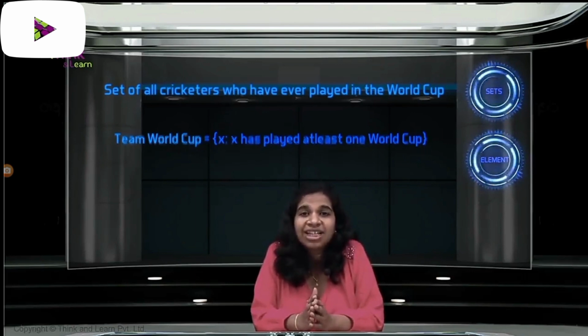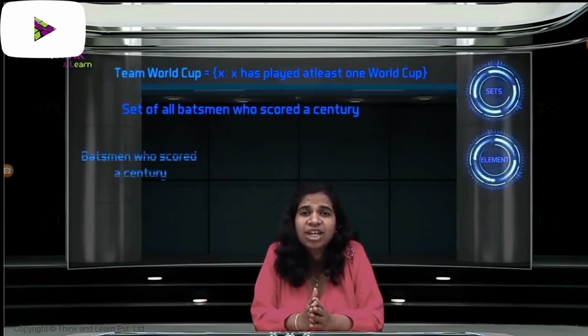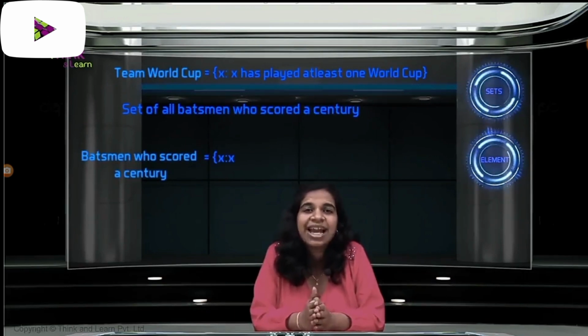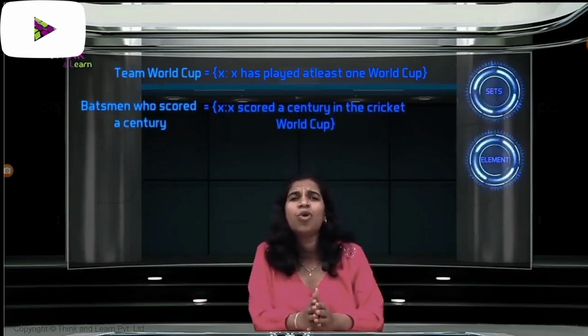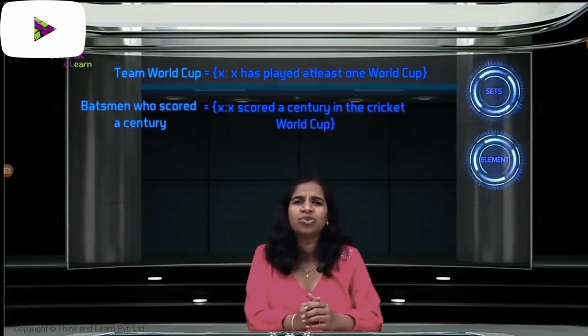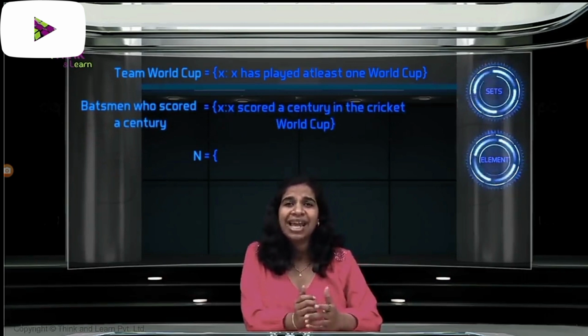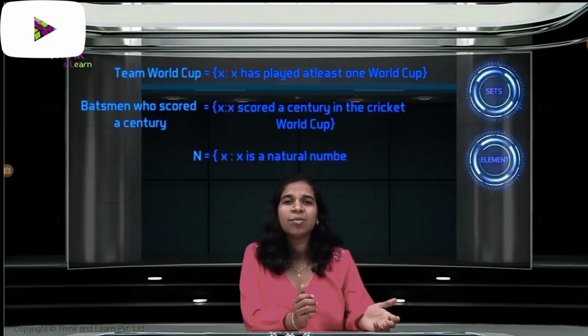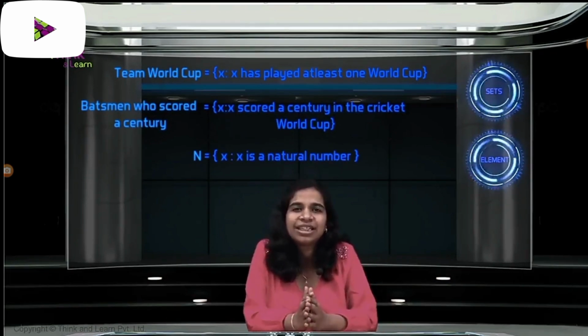So if we write the set of all batsmen who scored a century, we'd say X such that X scored a century in the cricket World Cup. You could do the same thing with boring mathematical sets like natural numbers too. N is a set of all X such that X is a natural number. This way of representing sets is called the set builder method. The earlier method where we listed down everything was called the listing method.